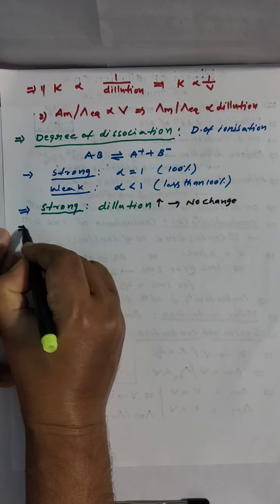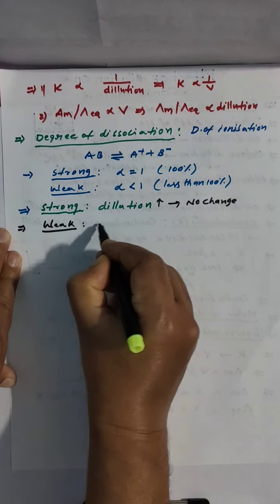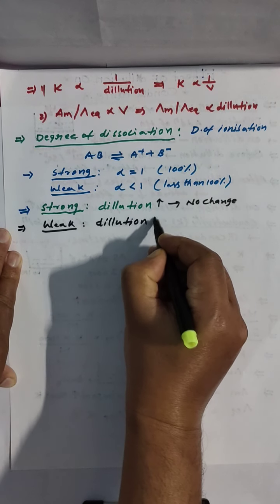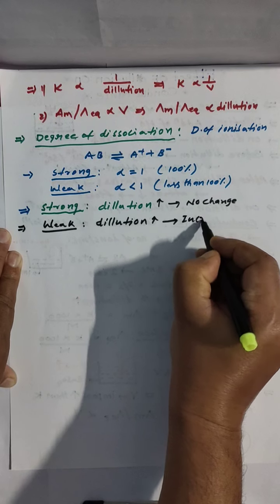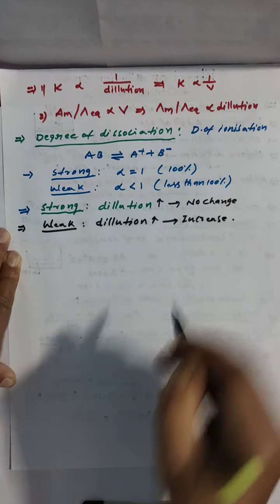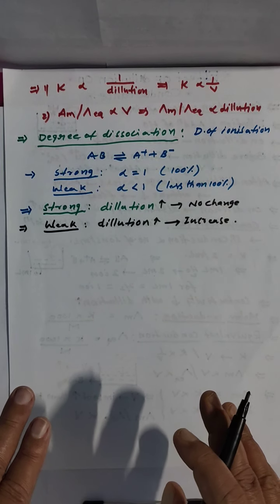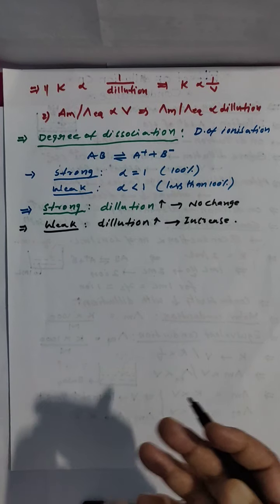If you are taking a weak electrolyte and adding water to some extent, there is an increase in conduction. So for a strong electrolyte there is no change of conduction, but for a weak electrolyte there is an increase in the